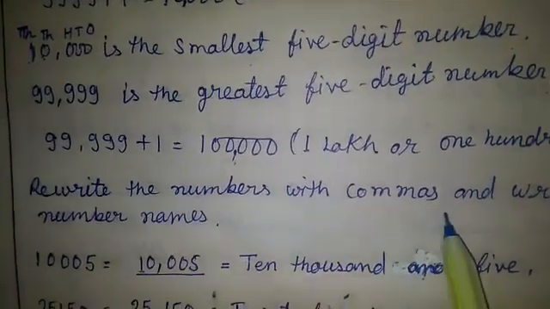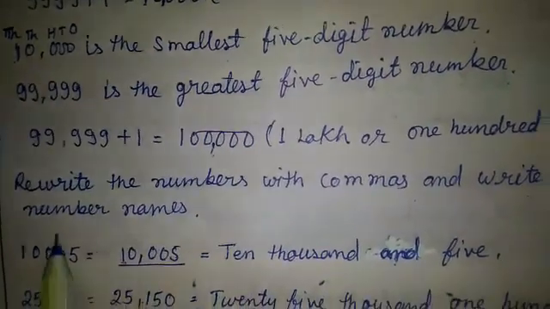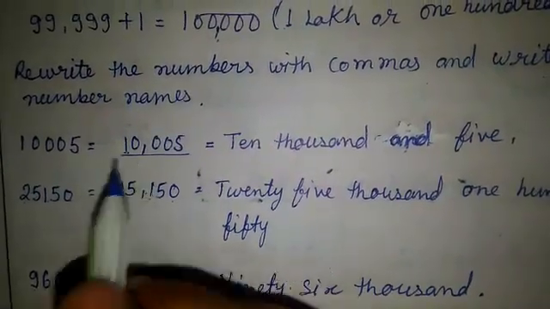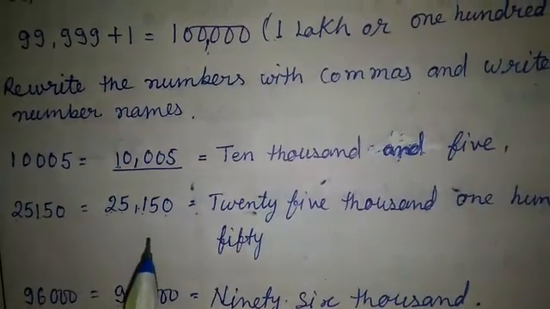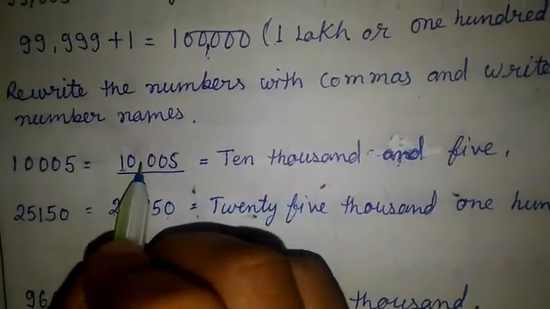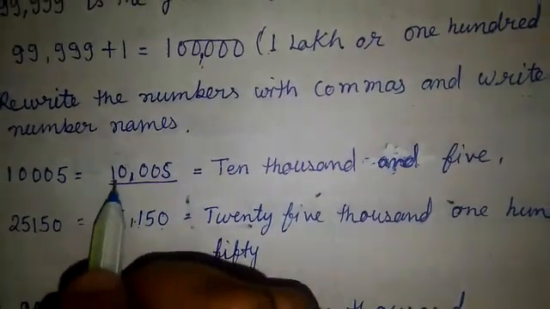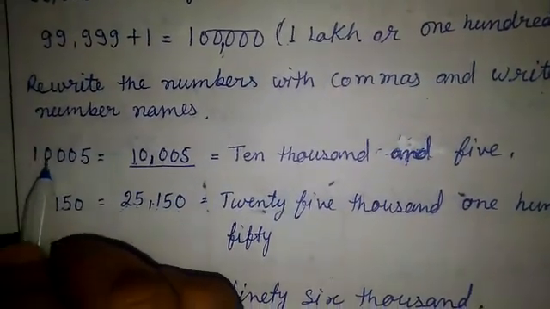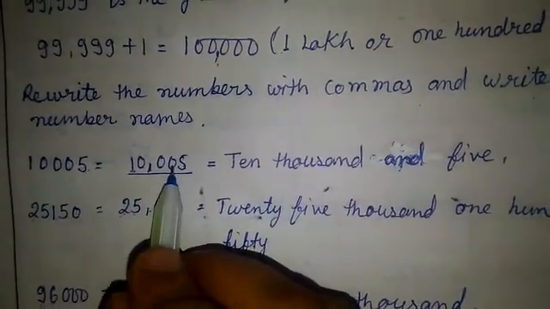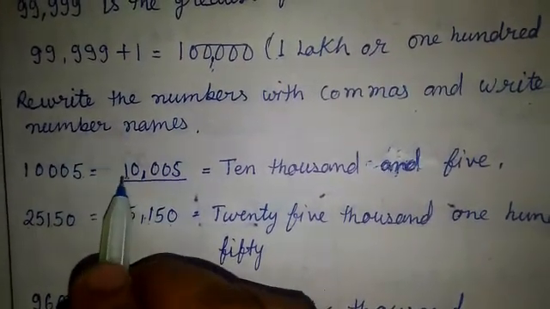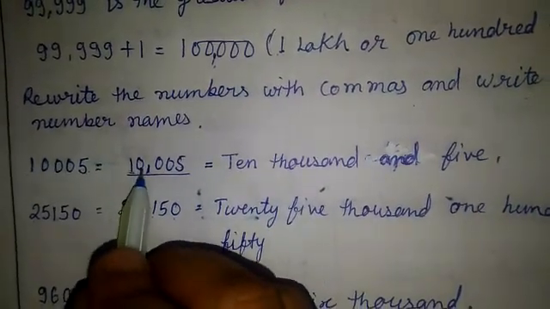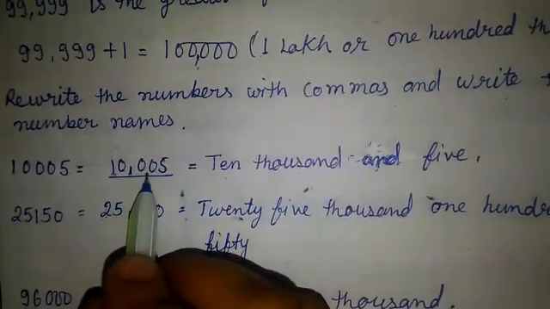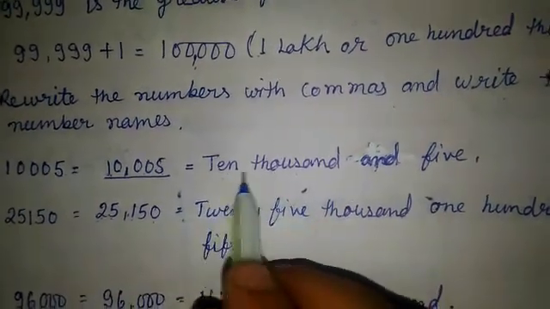Rewrite the number with commas, and write their number names. Ones, tens, hundreds, thousands, ten thousands, comma. You always mention a comma in a Hindu Arabic number after hundreds, then thousands and ten thousands. So 10005 means 1, 0, we mention a comma, then 0, 0 and 5. Here 1 and 0 means 10,000, with no number in the hundreds and thousands places, only 5.